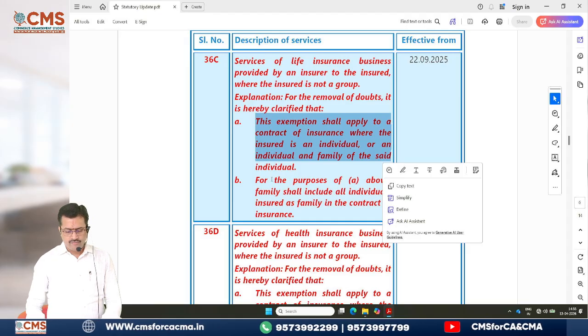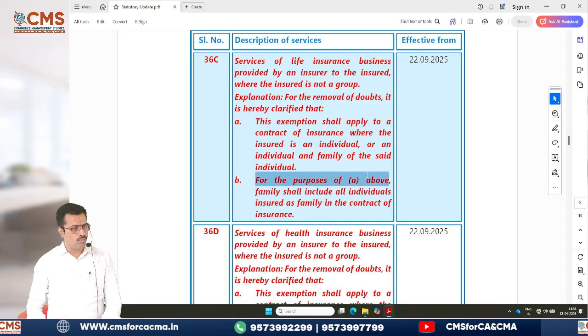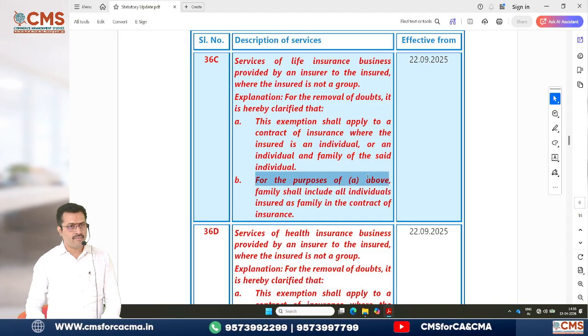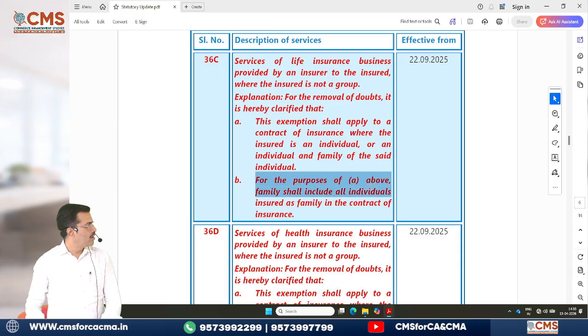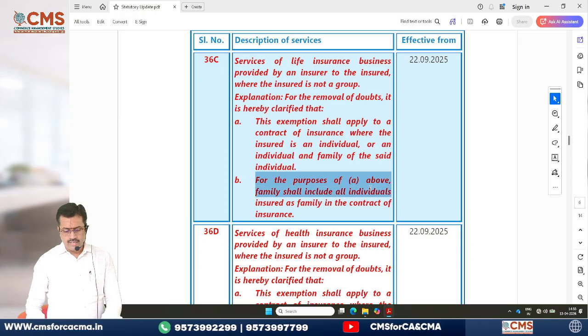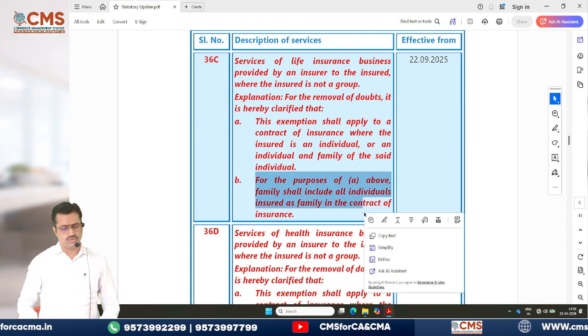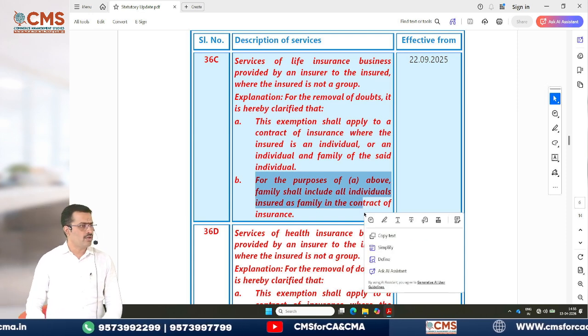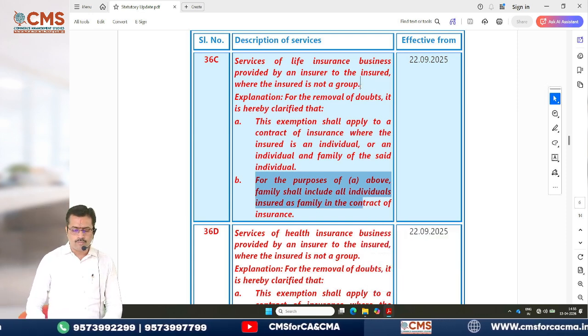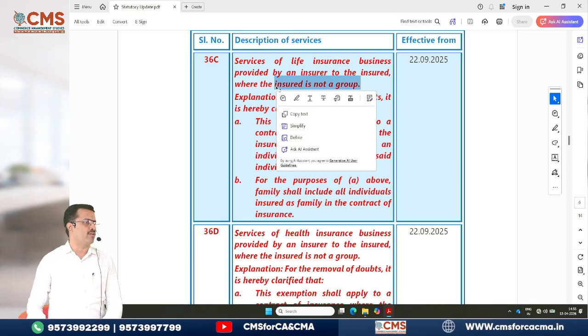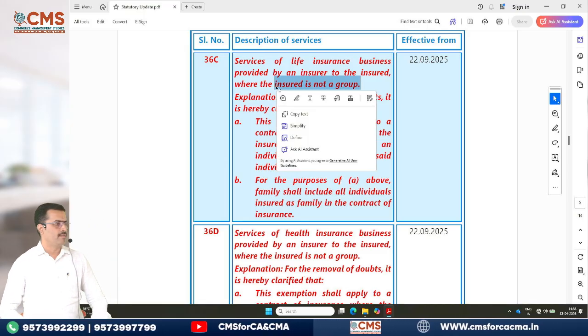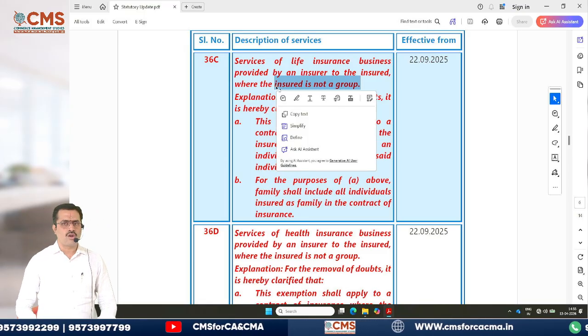So next, for the purposes of A above, he says family shall include all individuals insured as a family in the contract of insurance. That is what he is telling you. So it is not applicable to the group. I am highlighting that word once again for your easy remembrance: where the insured is not a group.